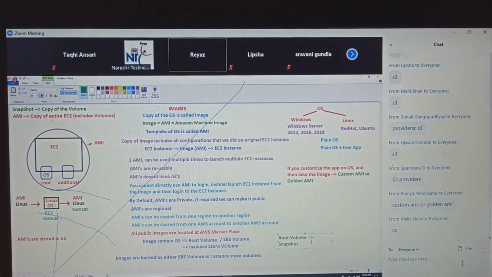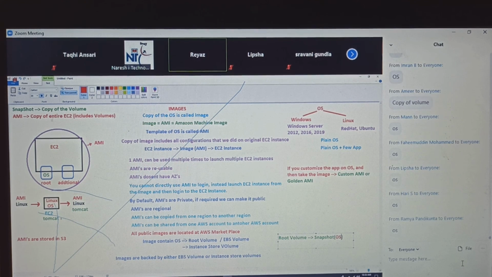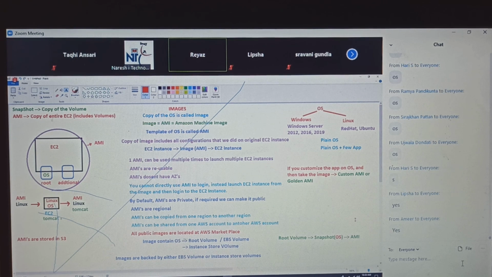What does the snapshot contain? Operating system only, right? As the snapshot contains the operating system, can you create an AMI out of it? Yes. We will see that also. Guys, is this clear on snapshots and images, which are very, very important? We'll be playing a lot with these things.